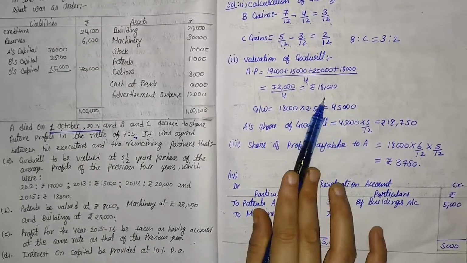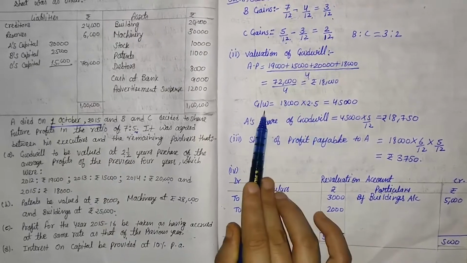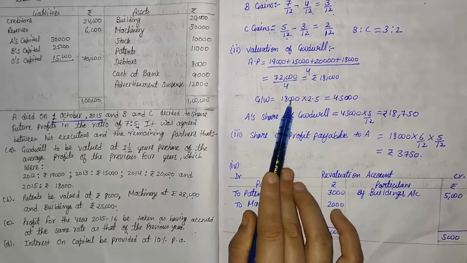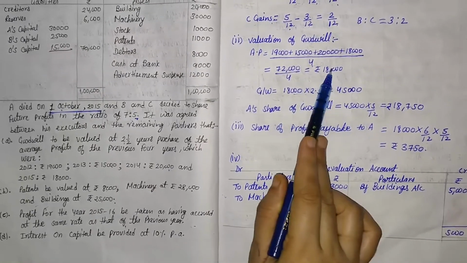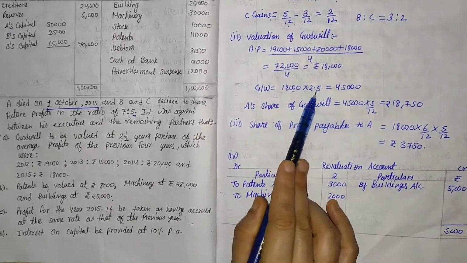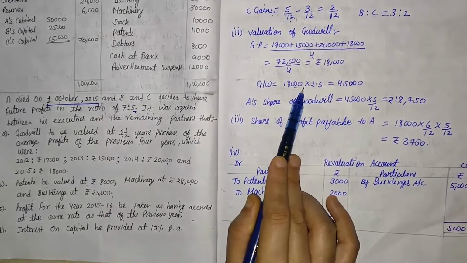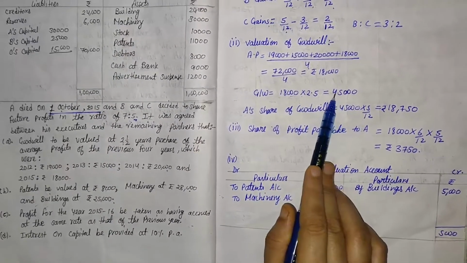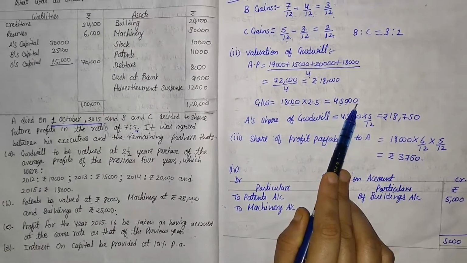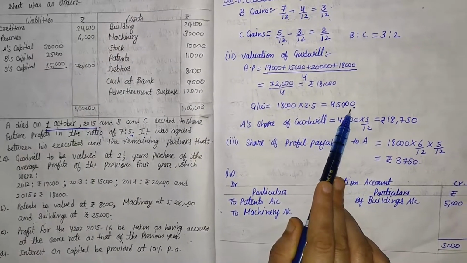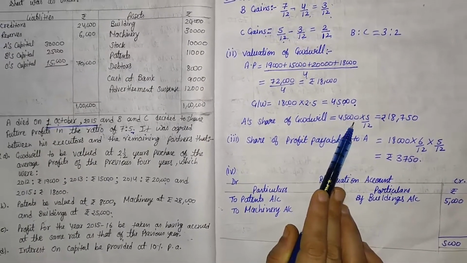That point is also given in the question that number of years purchase is 2.5. So goodwill is equal to average profit multiplied by number of years purchase. Average profit is 18,000, and number of years purchase is 2.5. After that we get the answer, that is 45,000. 45,000 is the total goodwill of the firm and we want only A's share. So what is A's share of goodwill? 45,000 is the total goodwill.